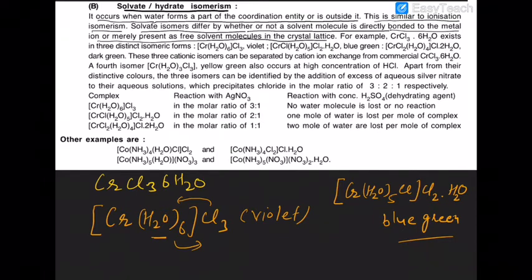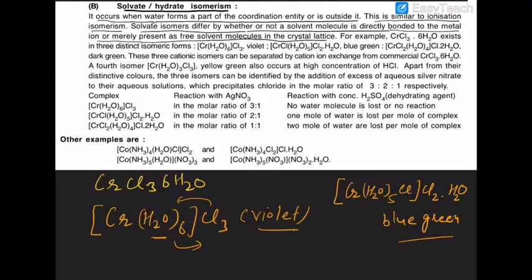Are you getting that or not? So it means that the color is different. The color is different due to what? Due to the difference in ligands around itself. In one case, only water molecules are present as ligand, and in the second case, along with water, one chlorine atom is also present as ligand. So you have a different crystal field splitting energy occurring, and that's why you have got different color.